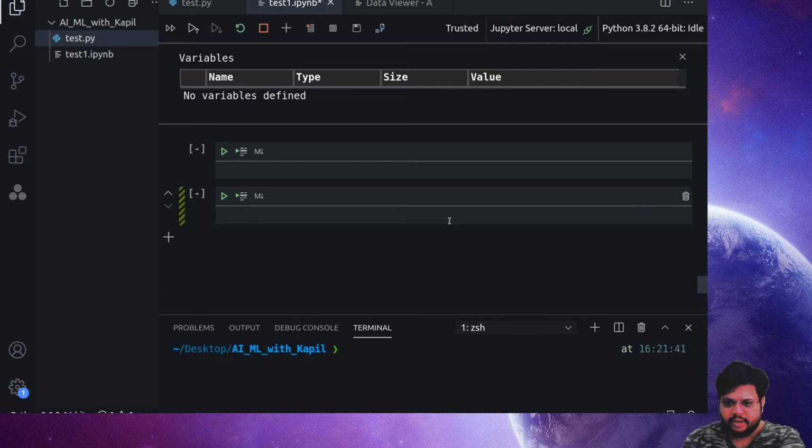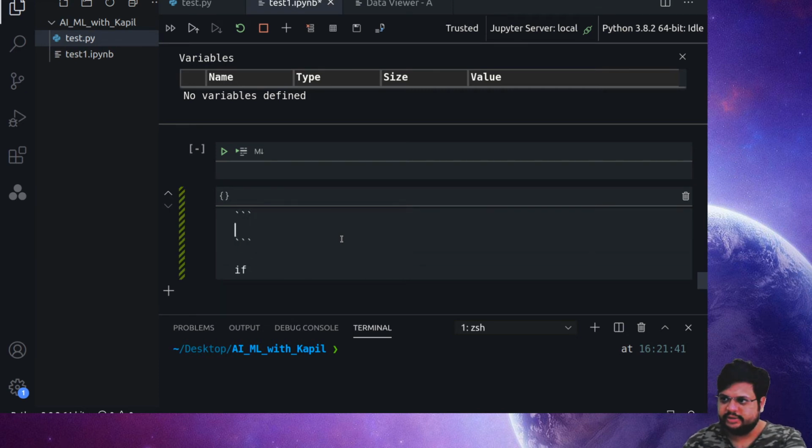The if statement is: if, then you give a space, then you write your syntax. So what I'll do is put it in a markdown cell. Even while using markdown, if you want the syntax highlighting, you can press these three backticks, and again these three backticks, and write Python here. Now just check that.